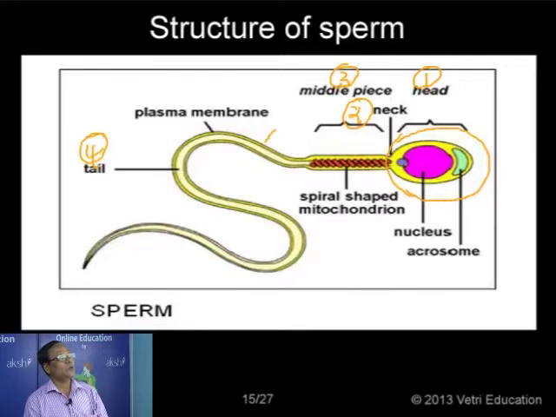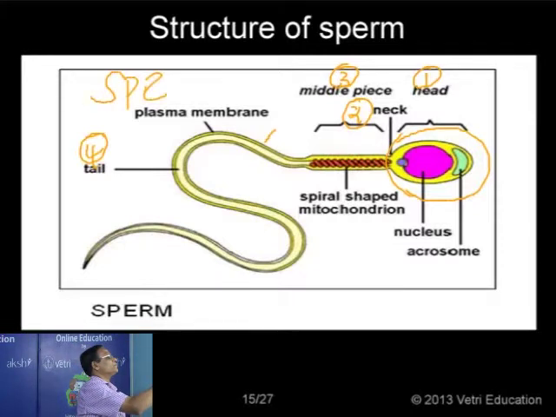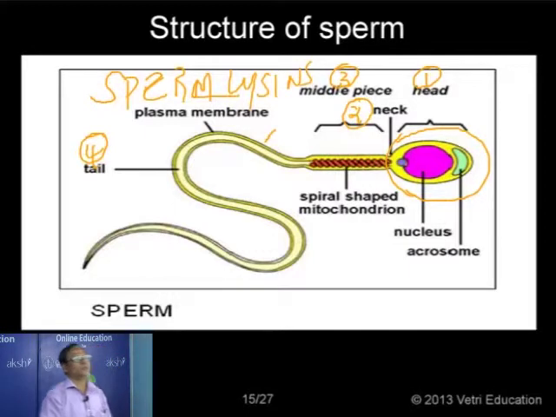Its main role is releasing some enzymes. It is a vesicular structure formed by the combination of many vesicles formed from the Golgi complex, and it contains some chemicals, commonly known as sperm lysins. The name of the sperm lysin is different in different animals.